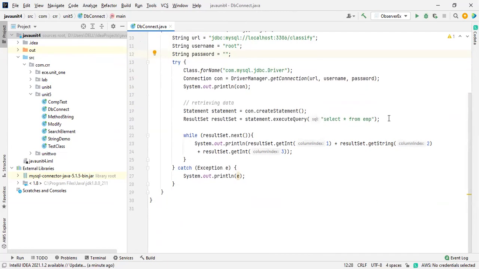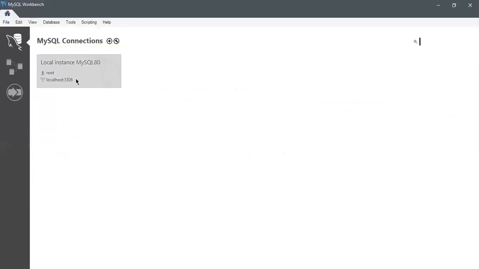What I'm doing with the employee table, where is it? The MySQL Workbench. Yeah. So I'm going for this one. I just need to start this one.